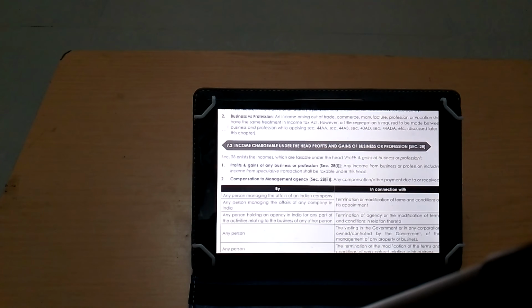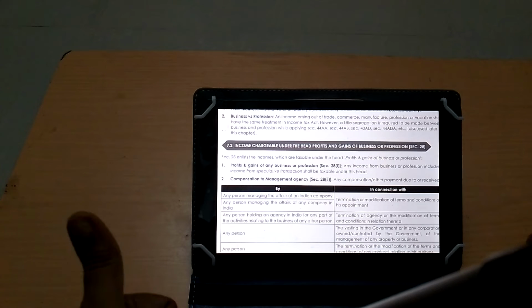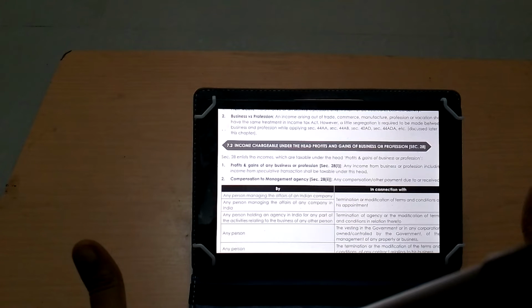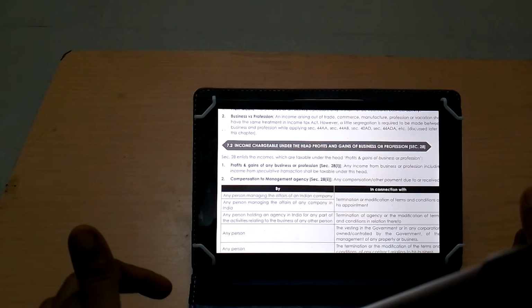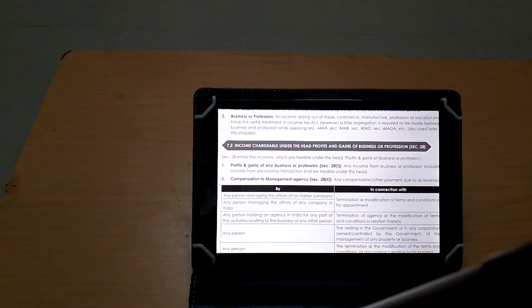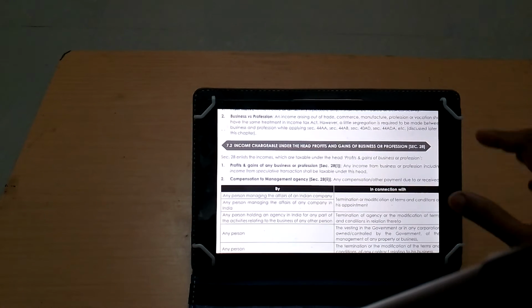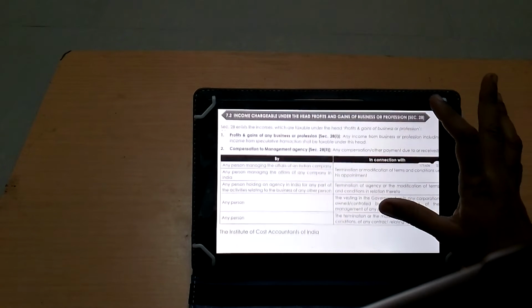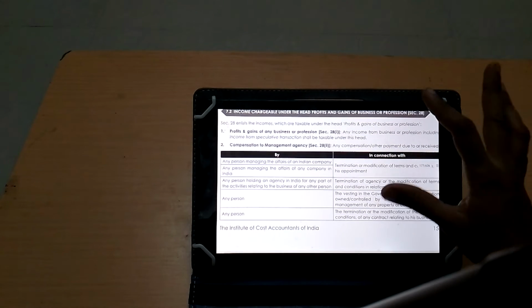So profits and gains from business or profession, including income from speculative transaction, shall also be taxable under this head. Okay, next, compensation to management agency. The term compensation will trigger us to think it will be a capital gain, but it is not that.